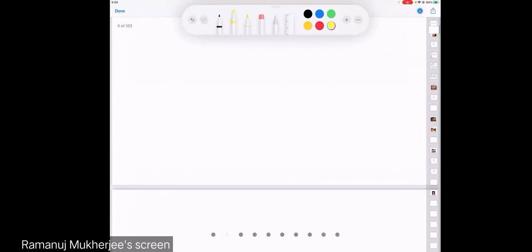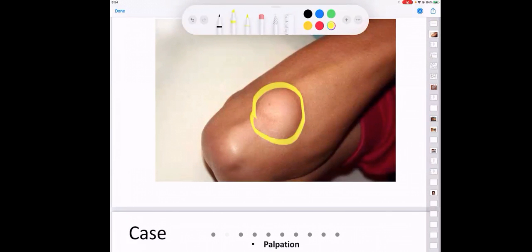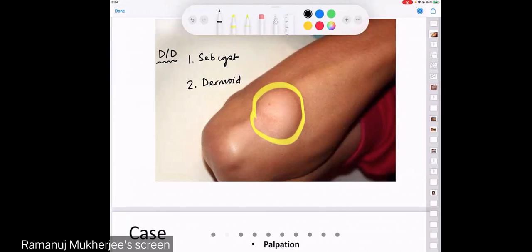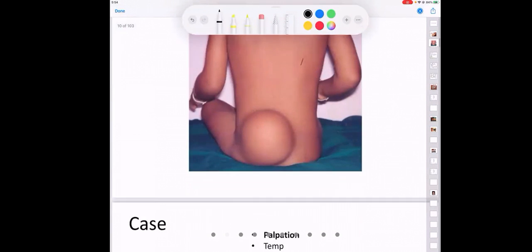Or as in this case, near the elbow, what is your differential diagnosis? Sebaceous cyst and a dermoid. Very good. So by this time you have understood. Why is this not a sebaceous cyst? Why is this not a dermoid? So this is a way, please continue your own exercise.